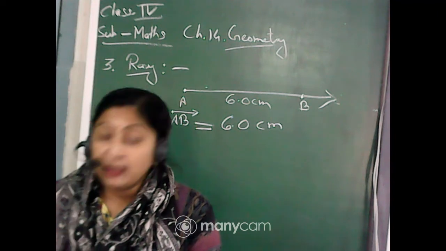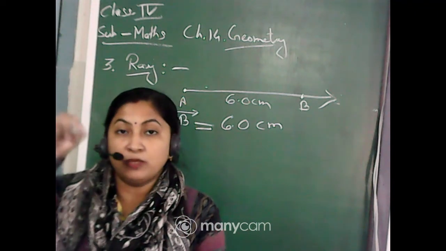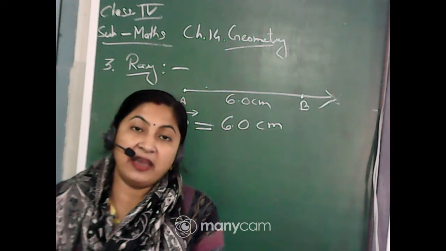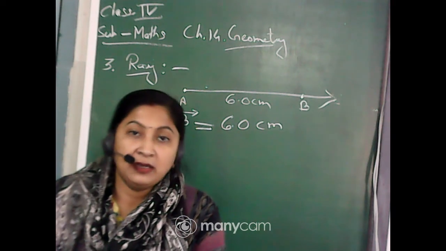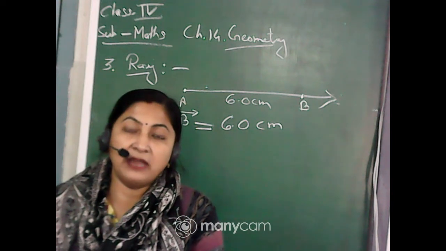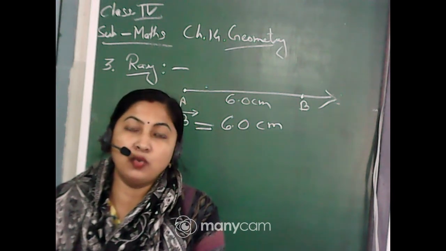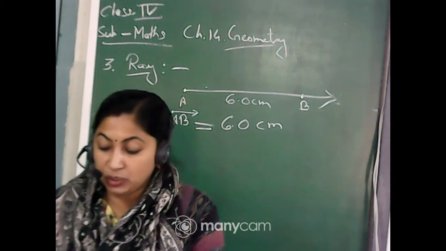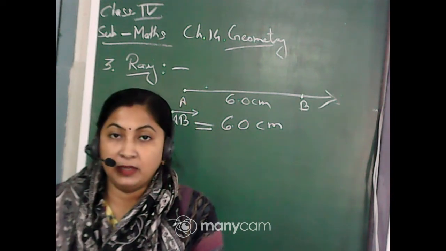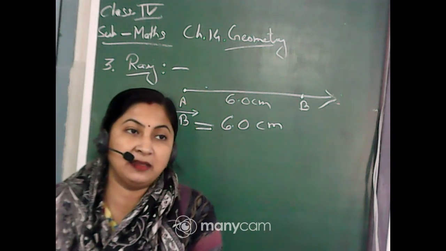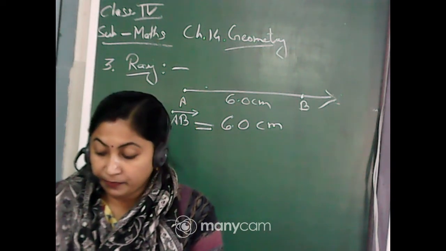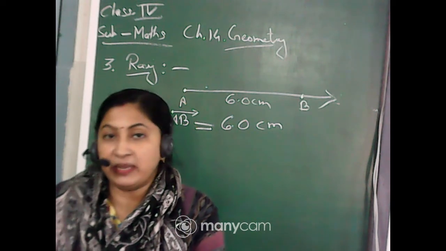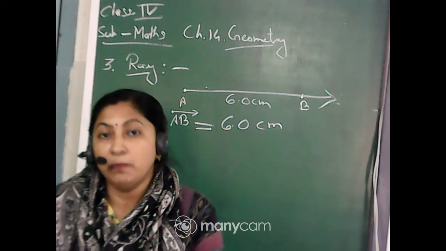And on the scale there are small divisions. Suppose from 1 to 2 there are 10 small divisions, again from 2 to 3 there are 10 small divisions, again from 3 to 4. That means between two numbers, like 1 to 2 or 2 to 3, there are small divisions, each equal to 1 mm, and 10 small lines are there. So 1 centimeter is equal to 10 millimeter. That means the small lines represent millimeters.